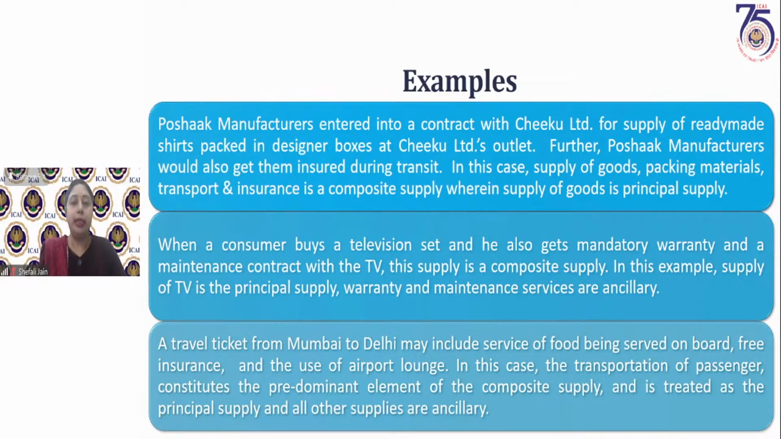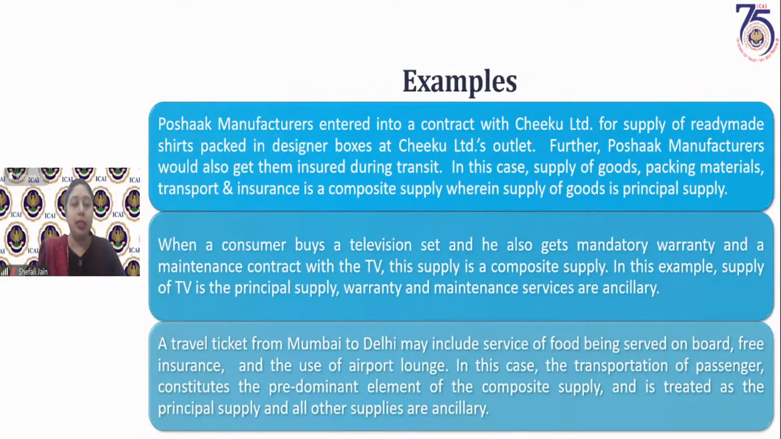When a consumer buys a television set, he gets a mandatory warranty and maintenance contract with the TV. Then this is a composite supply. If you purchase a TV and with it you get a mandatory warranty, 5 years of warranty inbuilt, that is a composite supply. Though its value is included separately in the supply contract, it is a separate supply clubbed in the main supply, and it is provided to every customer. So it is a composite supply. Which is the principal supply? Supply of television. Ancillary supply is warranty and maintenance.